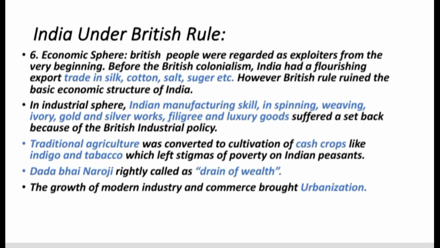In the industrial sphere, India's manufacturing skills in spinning, weaving, ivory, gold and silver work, and luxury goods suffered a great setback because of the British industrial policy. Indian traditional agriculture was converted to the cultivation of cash crops like indigo and tobacco, which left the stigma of poverty on Indian peasants. Besides, the raw material from India was exported to England, what Dadabhai Naoroji rightly called the drain of wealth. This made India poorer.